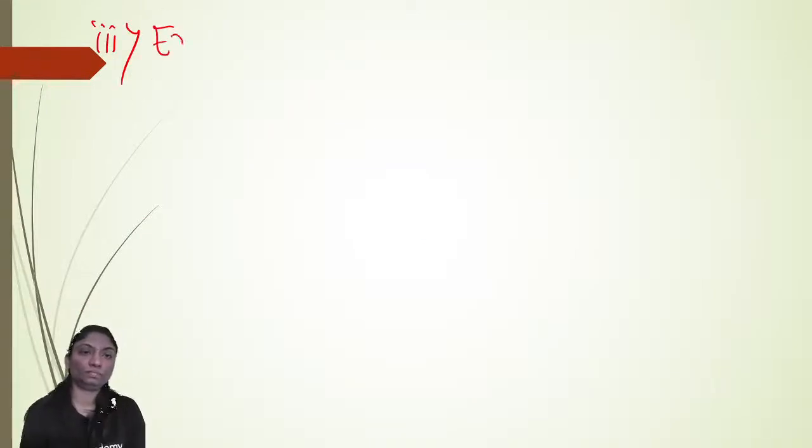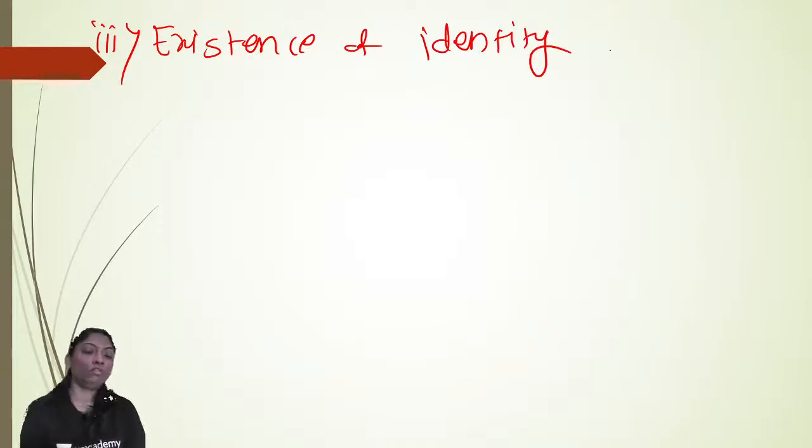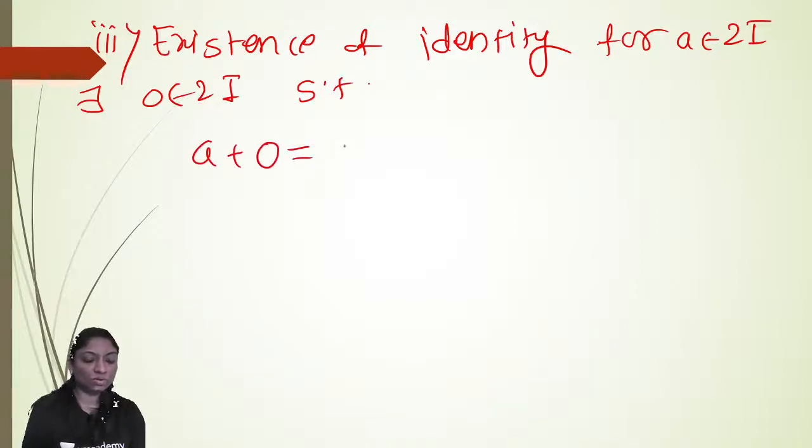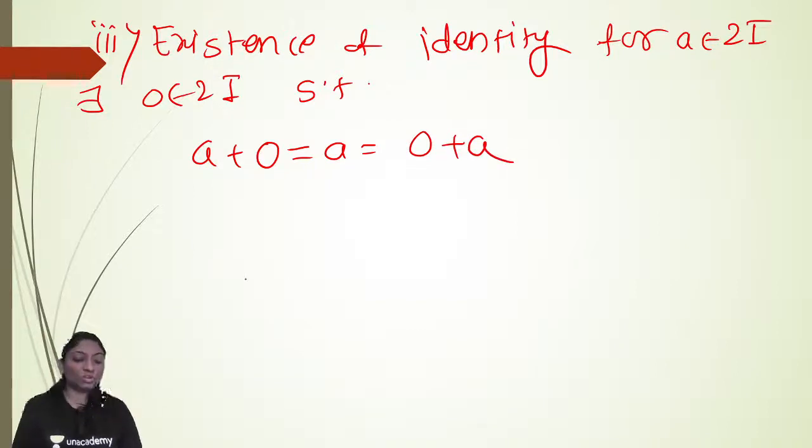Okay. Now third one, existence of identity. For A belonging to 2Z, there exists 0 belonging to 2Z such that A plus 0 is equal to A, which is equal to 0 plus A. So 0 belonging to 2Z acts as an identity element for the set of even integers.